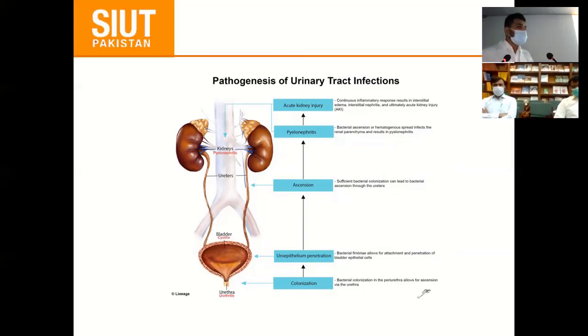And when bacteria, first of all, the phase is adherence, it adheres to the mucosa of the urothelium, and then it colonizes, and due to short intramural segment or high bladder pressure, diabetes or any other causes, this results in the ascending of this E. coli, that is the most common, and that goes to the kidney, and it involves the renal pelvis and parenchyma, which leads to pyelonephritis.